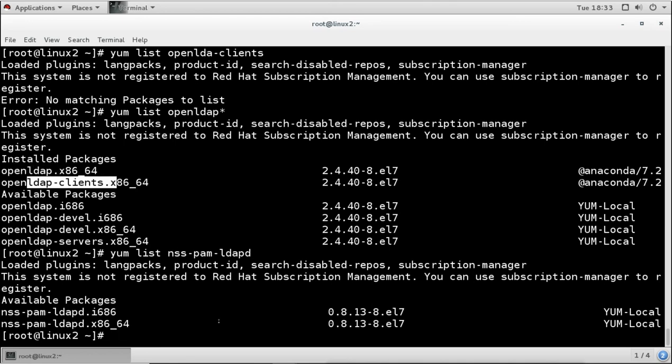So what should we do? If it is not installed, we should install both the packages. So we need this also, or we need openldap-clients also.